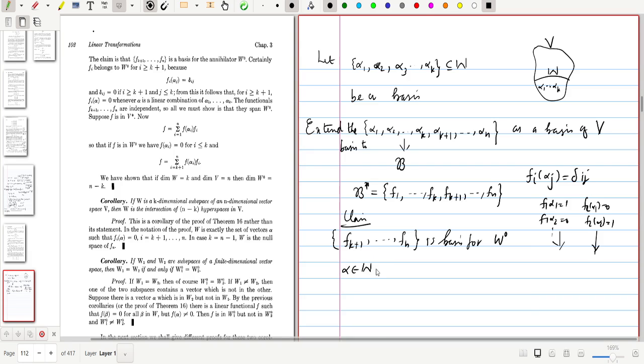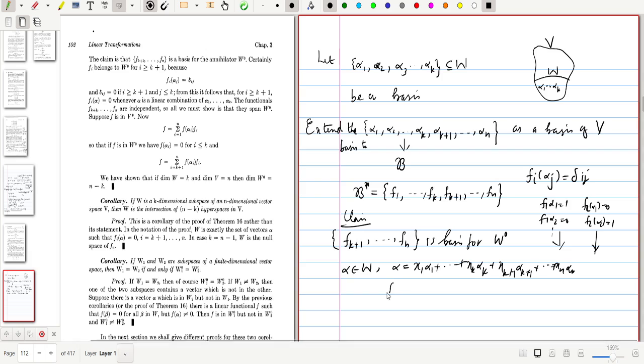So let alpha belong to W. Then alpha can be written as x1 alpha 1 plus etc. plus xk alpha k plus xk plus 1 alpha k plus 1 plus etc. plus xn alpha n, since this is an element of V. Now evaluate fk plus 1 of alpha.